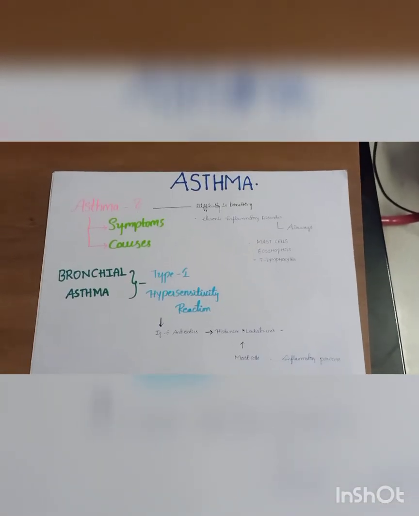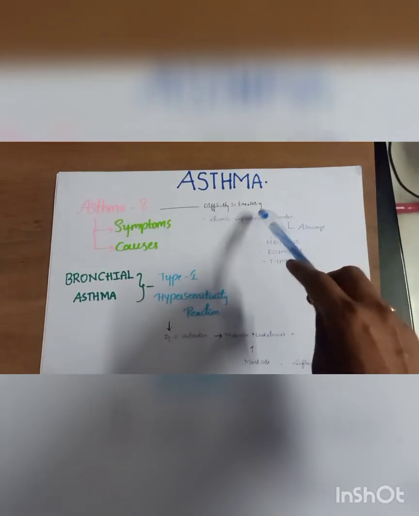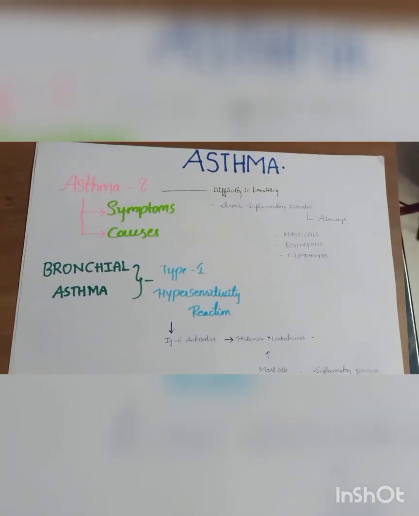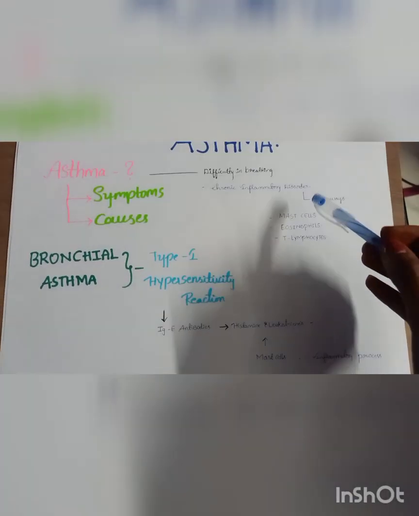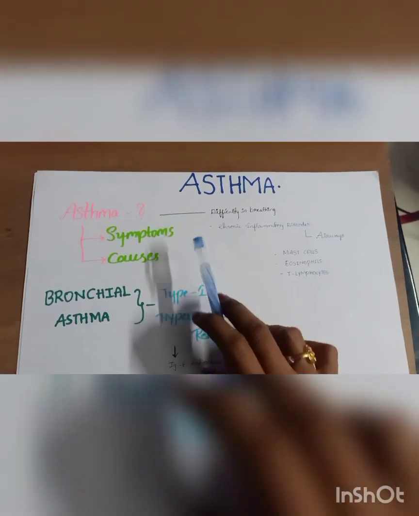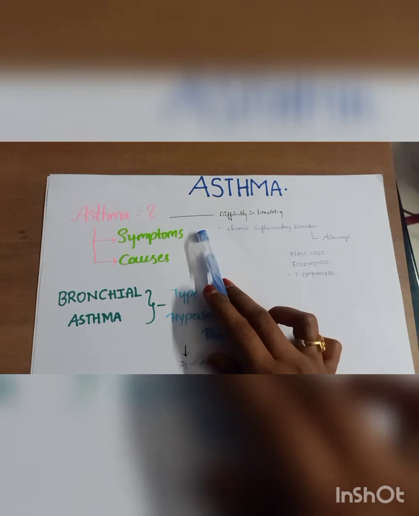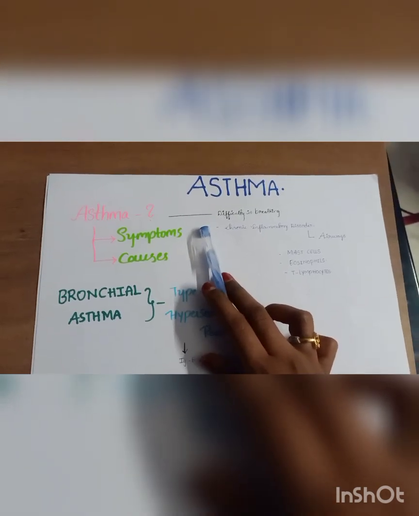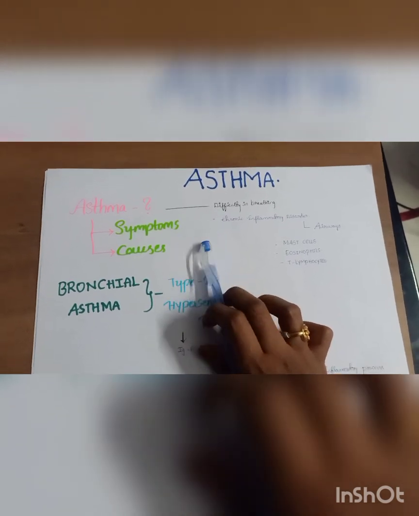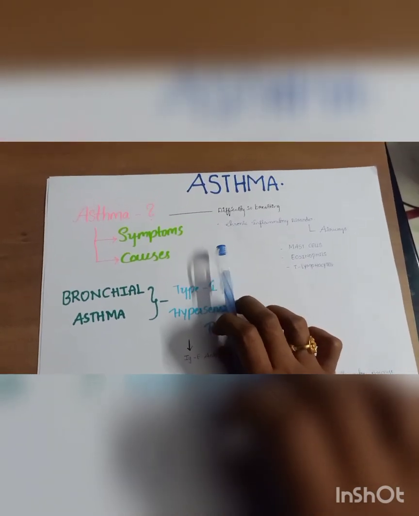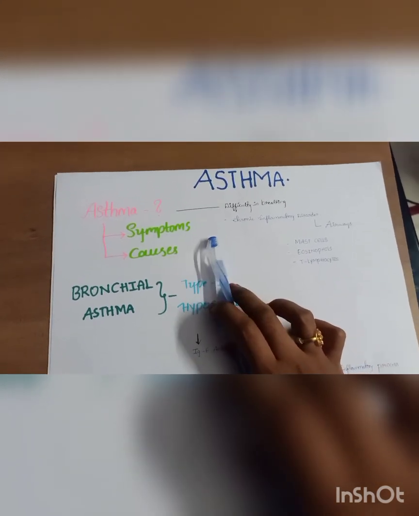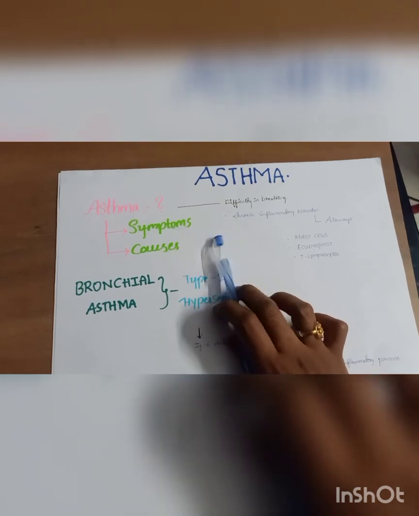So what is asthma? Here the meaning of asthma is difficulty in breathing. This is one of the chronic inflammatory disorders, okay? The symptoms are shortness of breath, chest pain, coughing, and trouble sleeping due to the coughing, wheezing and shortness of breath. And the causes include air pollution, infections like cold and flu, and allergens such as pollen, dust mites and tobacco smoke.